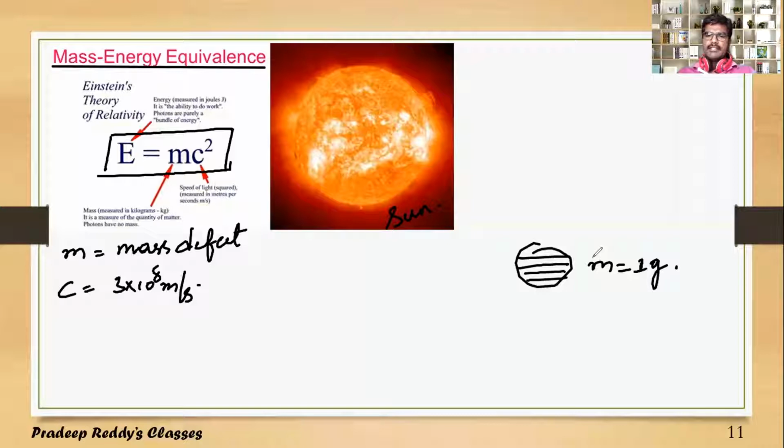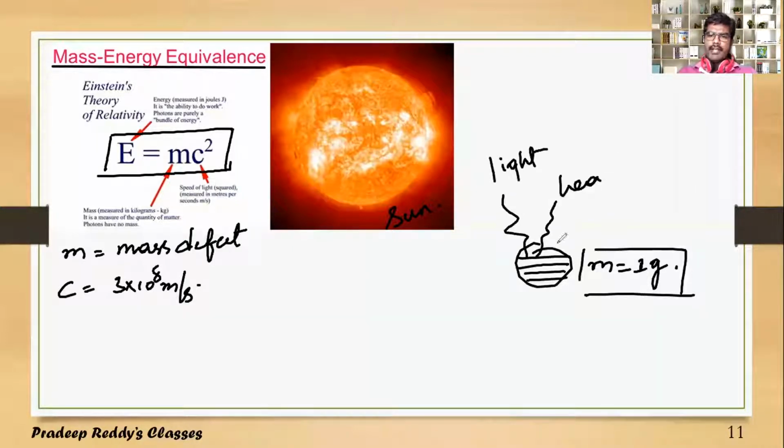This mass is just 1 gram, and this 1 gram of mass gets converted into energy after the explosion, and it produces light energy, heat energy, and sound energy.